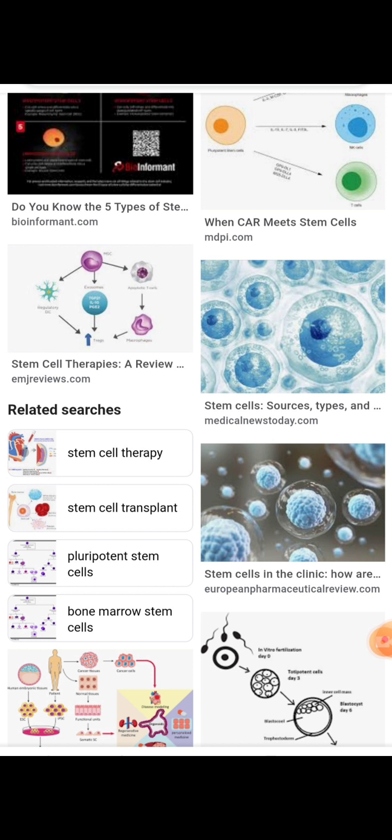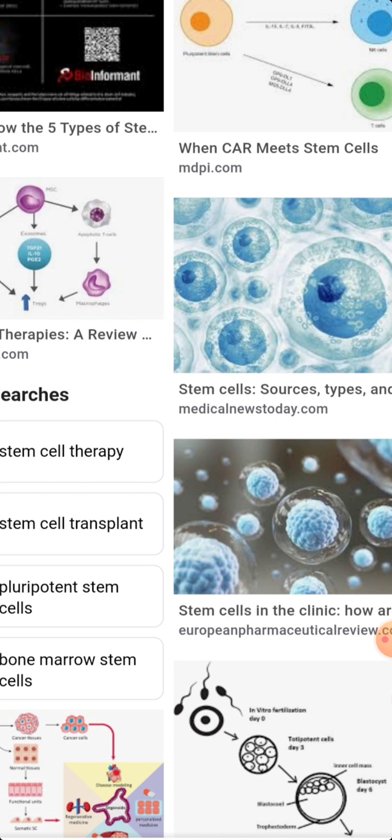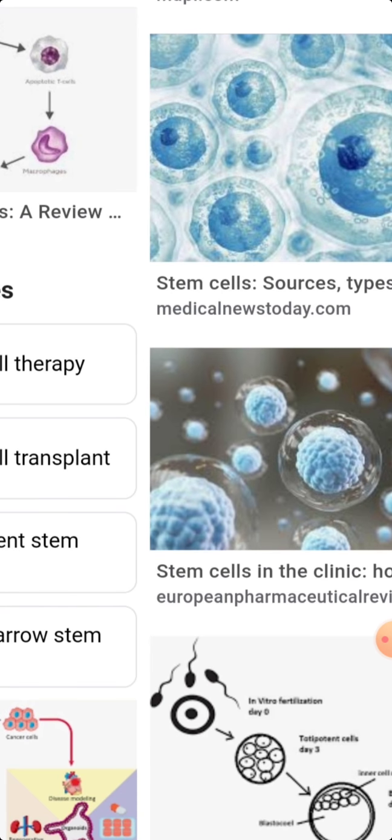Here in the slide you have to see, my dear students, I am expanding my slide here. In the formation of stem cells, the ovum and sperm fertilize to form a zygote.